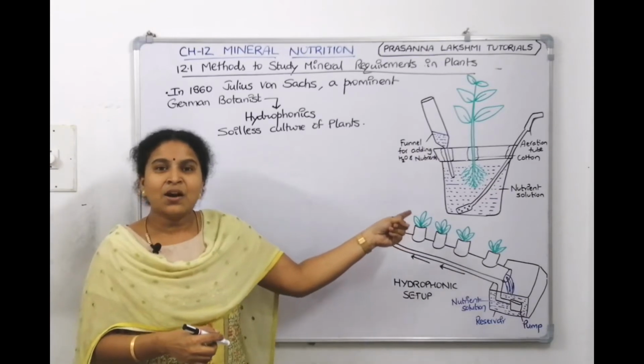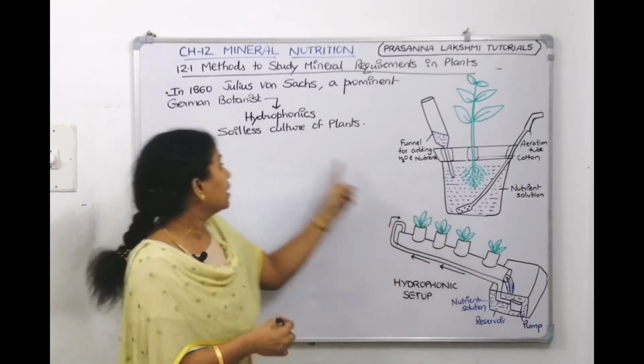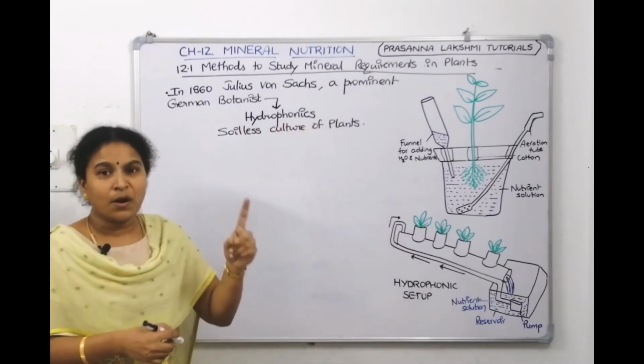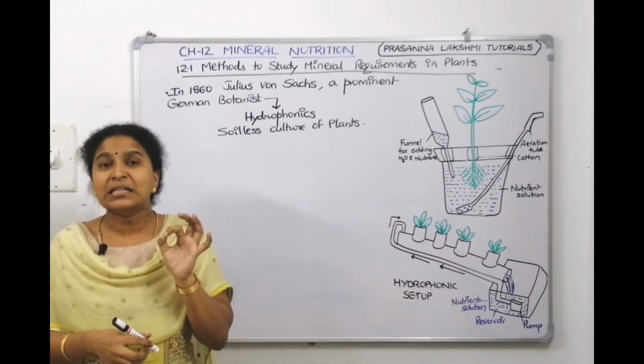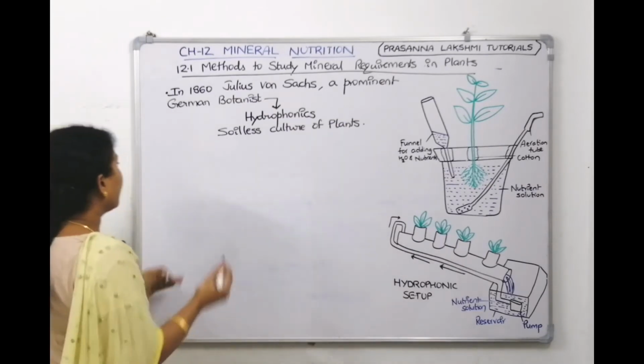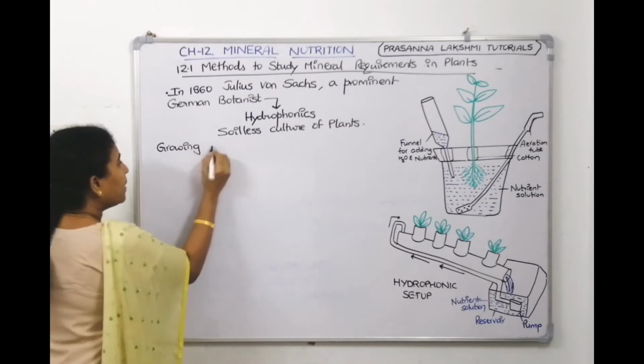So this is the technique which Julius von Sachs developed. What is the name of the technique? It is called hydroponics. What is hydroponics? Soilless culture of plants, growing plants in absence of soil.